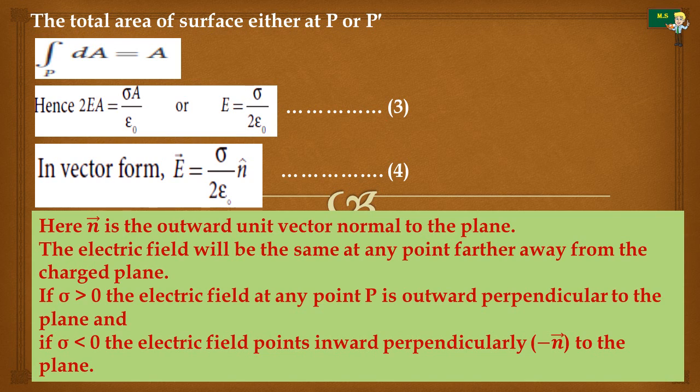Here n cap is the outward unit vector normal to the plane. The electric field will be the same at any point further away from the charged plane. If sigma is greater than 0, the electric field at any point P is outward perpendicular to the plane, and if sigma is less than 0, the electric field points inward perpendicularly, that means minus n to the plane.